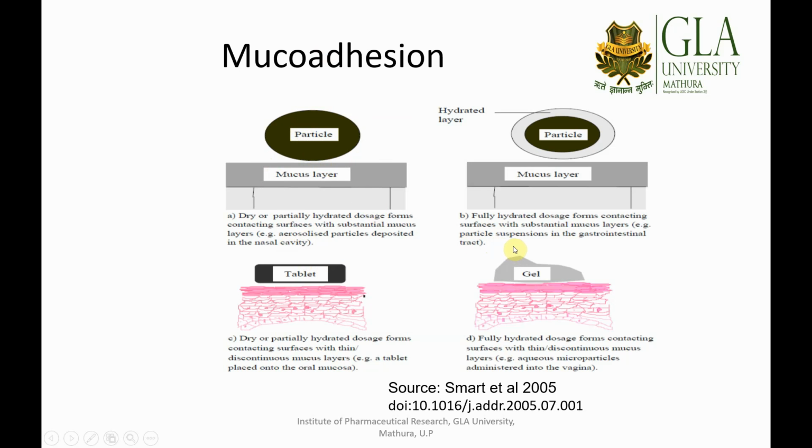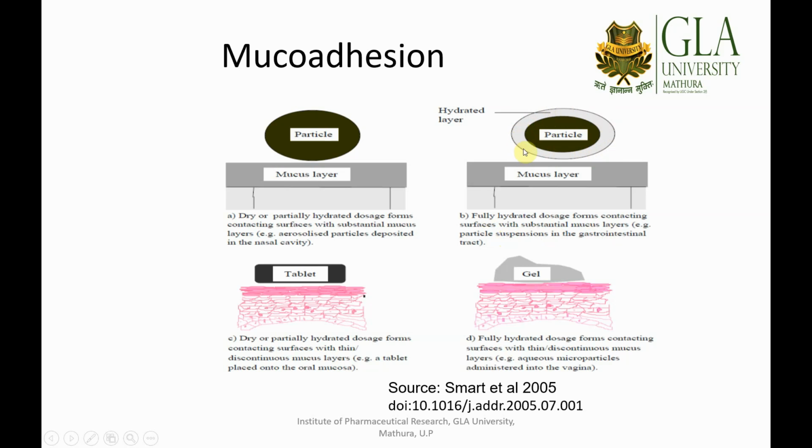Coming to when we deliver a formulation to the GIT, and we are trying to develop a mucoadhesive gastroretentive drug delivery system, you can see this particle surrounded by a polymer which gets hydrated when it comes in contact with the GI fluids.